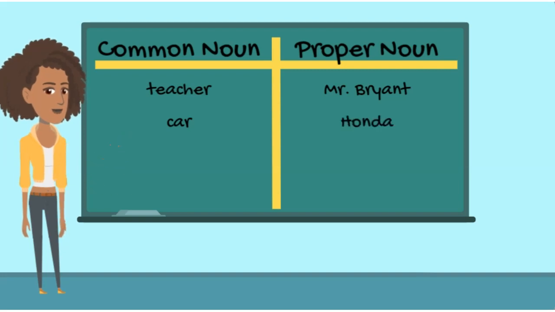An example of a proper noun is a specific car, which is a Honda. A third example of a common noun is a boy. And an example of a proper noun is a specific boy, which is Kobe. Lastly, a common noun example is park. You notice it doesn't specify which park, but if you use a proper noun like Disneyland, then that tells me specifically which park.